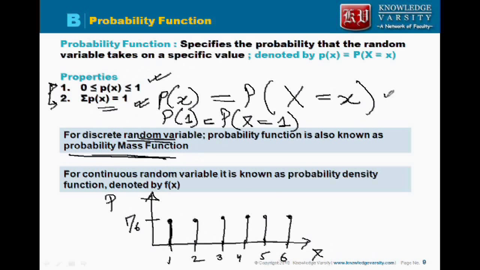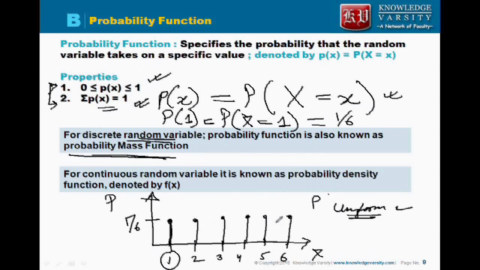probability function. Okay, and it will be written like this: if we write the probability of 1, p1 equals probability x will be taking a value of 1, and it will be taking a value of how much? 1 by 6. So all the numbers over here will be the same, because this is how we have probability. So this particular case is your uniform function, because all the outcomes have the same probability, so here we are saying it is a uniform function.